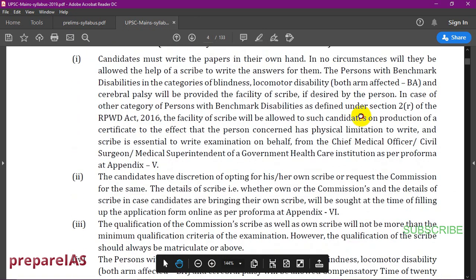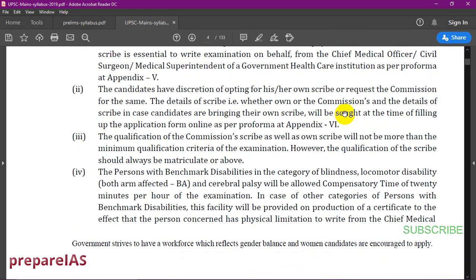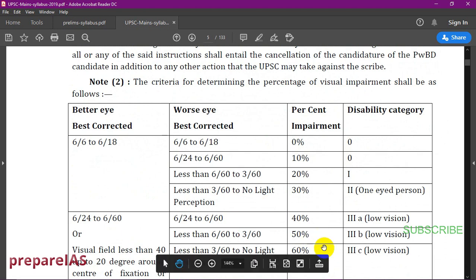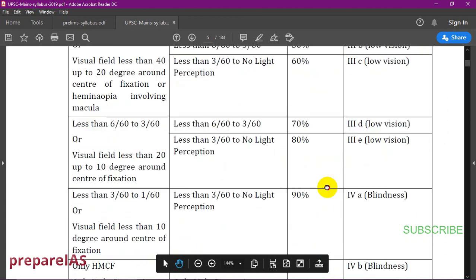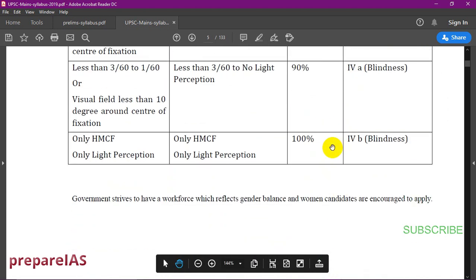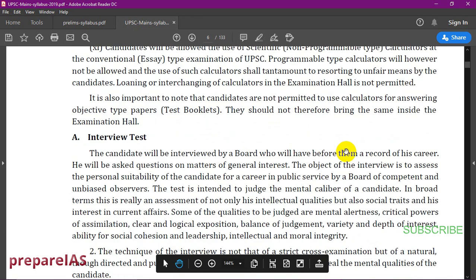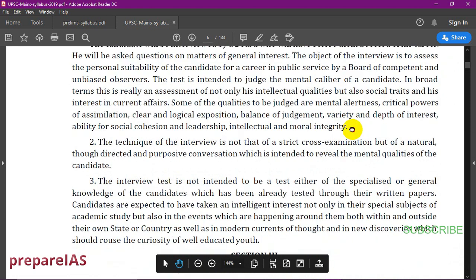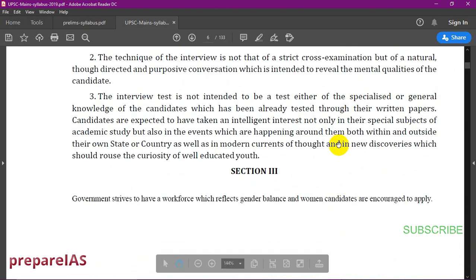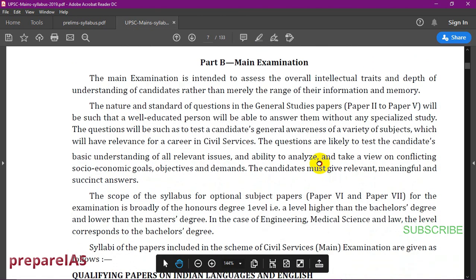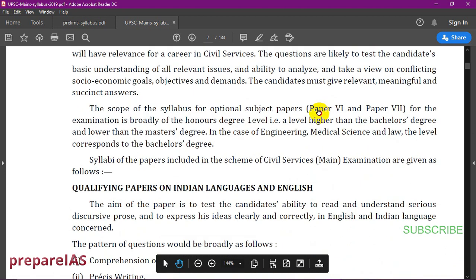And these are the general instructions, which are available on the UPSC website. This PDF is available, and I'll put the PDF in the description. The people who are very meticulous about everything can read it. But I have already told most of the things, so there's nothing more beyond that. It's all about how the interview will be. In the upcoming videos, I'll be explaining everything about the interview, about mains, and answer writing. So we'll have videos on that, and you don't have to worry about anything.